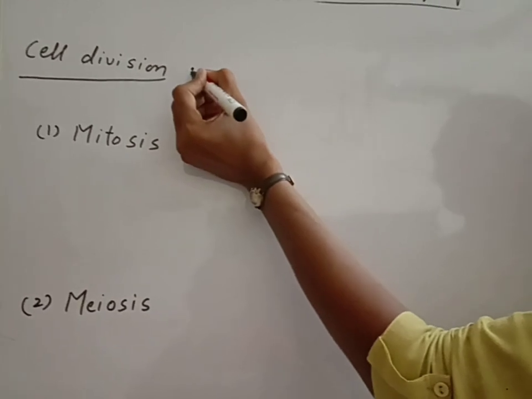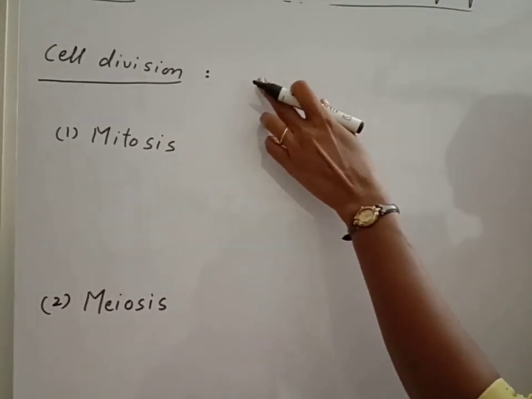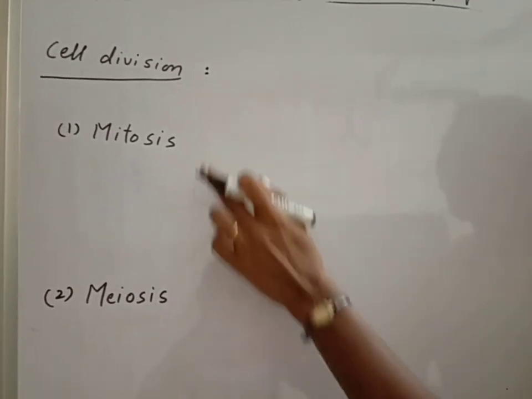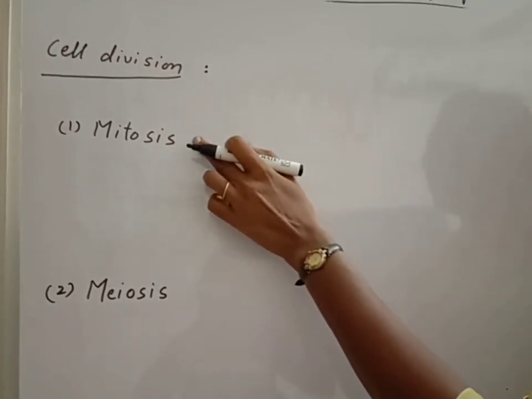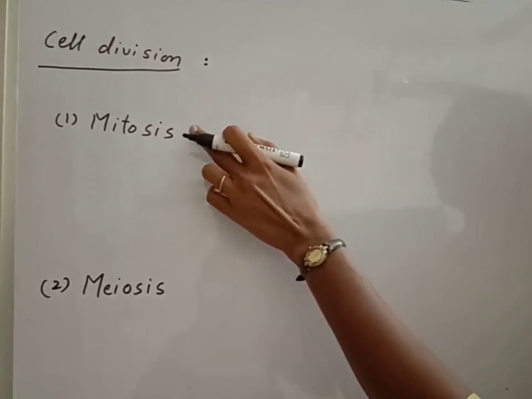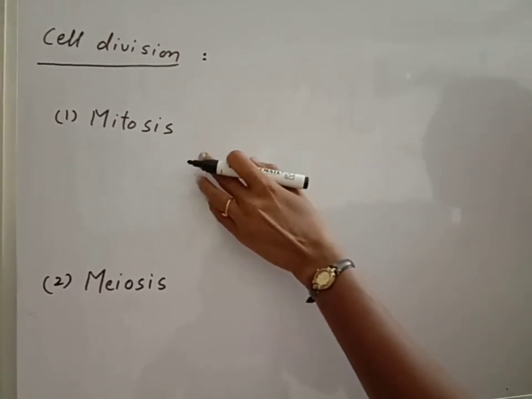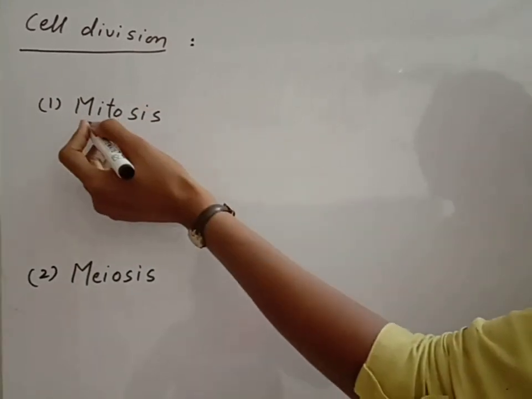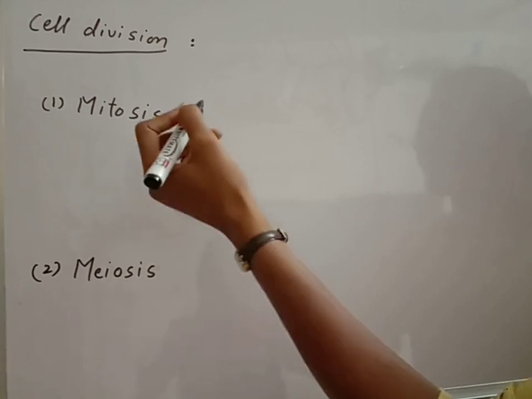First of all, cell division is needed for the growth and development and for the reproduction of new offspring. Now cell divisions are of two types: mitosis cell division and meiosis cell division. Mitosis cell division is responsible for growth and development. For example, when a baby is very small, the body is very small, but the number of cells increases by the process of mitosis cell division and the body structure increases.